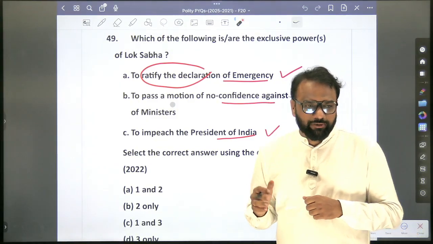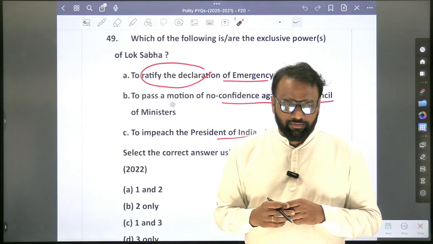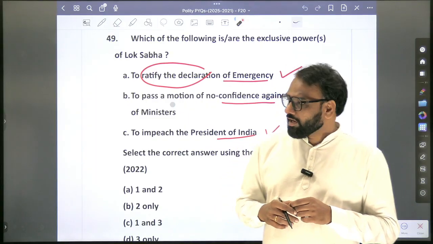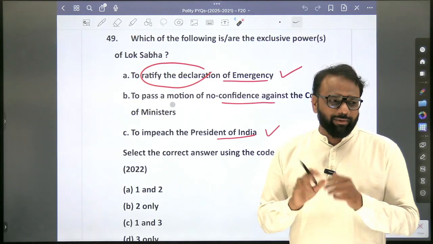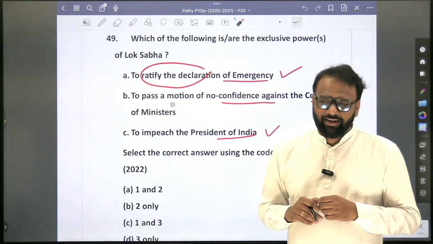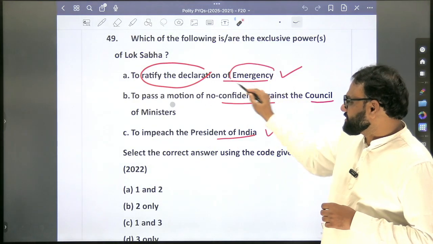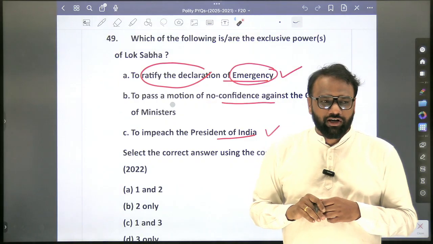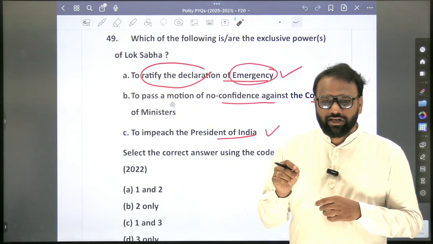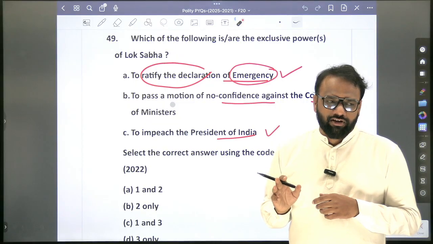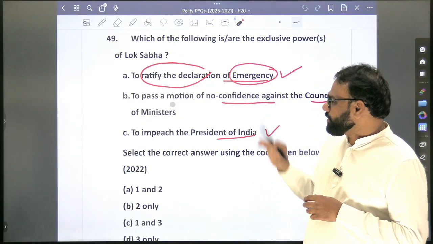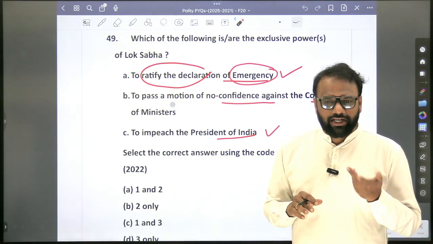Now which kind of emergency are they speaking about? National emergency or President's rule or any kind of emergency? Here they are speaking about national emergency itself, because for state emergency we use the term President's rule. Whenever we generally use the term emergency, we are speaking about national emergency itself.